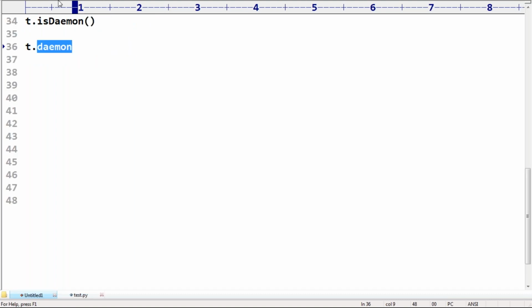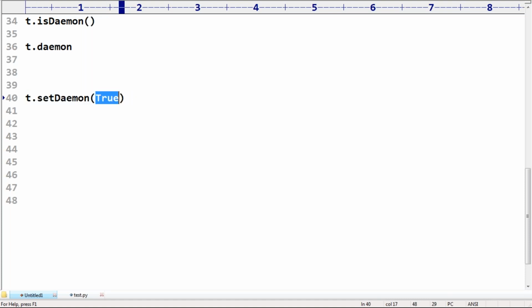What is the way? t.setDaemon. If we pass True, from now onwards this t will become a daemon thread.